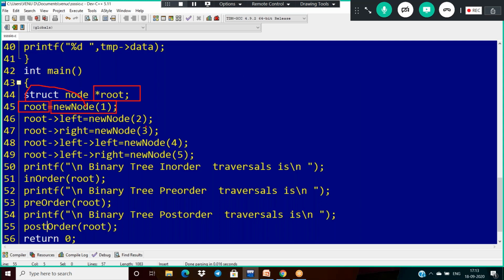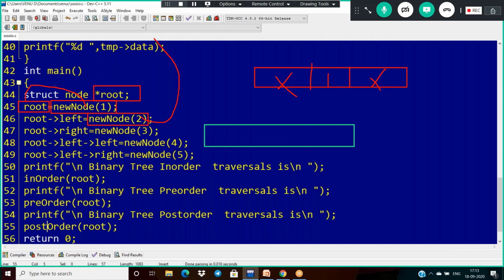Next, once root is formed, I want to call new node of 2. New node of 2 means again we are passing 2. But where do we assign this new node? Suppose new node 2 is ready, but where do we assign it? The left of root.